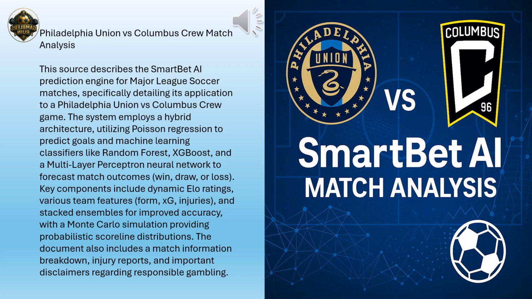It's a way to make sure the model has enough examples of all possible outcomes, wins, losses, and draws to learn from, even if, say, draws are less common in the historical data. It balances things out. Important for fairness. So it's like getting a consensus from a lot of different perspectives within the data. What did this random forest model predict for our match? The random forest model predicted an away win for Columbus Crew.